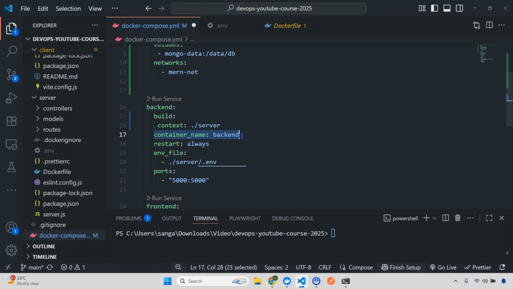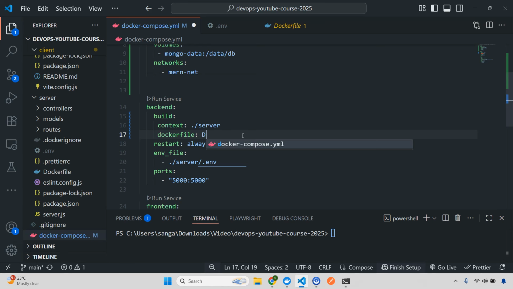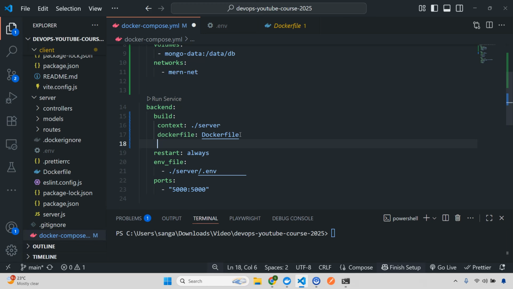So here I'm going to just remove this. So here I'm going to give this one as Docker file. So this will be Docker file, right? So this is the name that you have given, Docker file. Awesome. After this we'll give this one as container name. So we'll give container name. Here I'm going to give this one as backend.